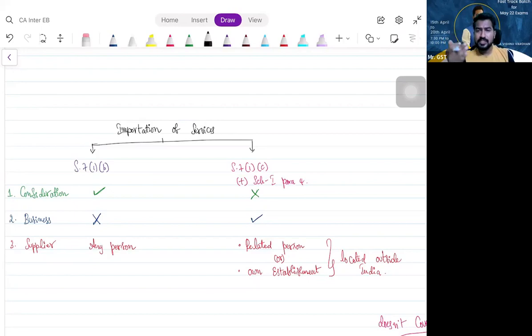Infosys Bengaluru is receiving services from Infosys New York. That is covered. Or a father is receiving services from his child located outside India, a related person. So that is what is covered here. Please understand the differences. Whenever importation of service is tested, it can be tested with both clause B and clause C in the question.